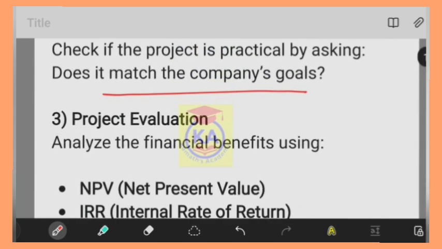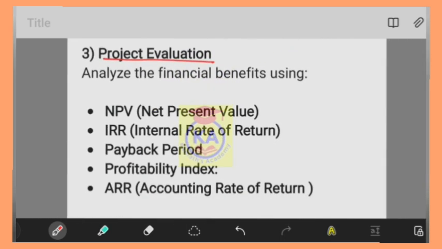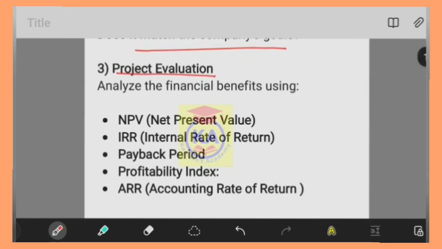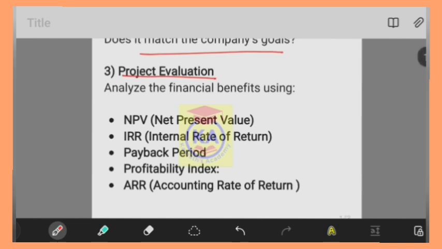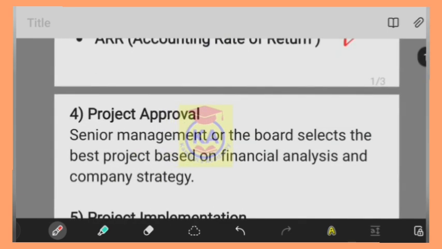And the third step is project evaluation. While discussing the methods, I have said there are various methods, the traditional methods and the modern methods. So by using these methods, the finance manager has to evaluate various projects, after analyzing the financial benefits using net present value, IRR, payback period, PI, ARR. The fourth step is project approval. Senior management or the board selects the best projects based on financial analysis and company strategy.